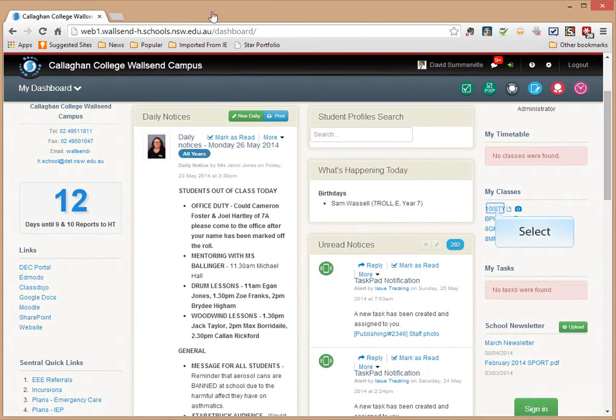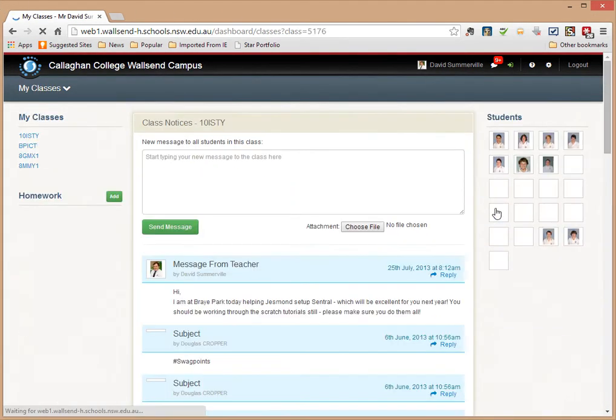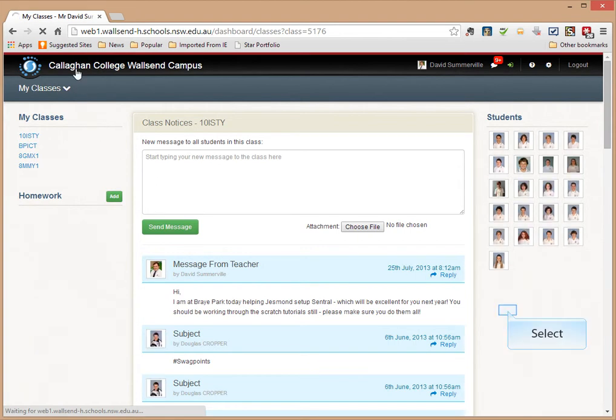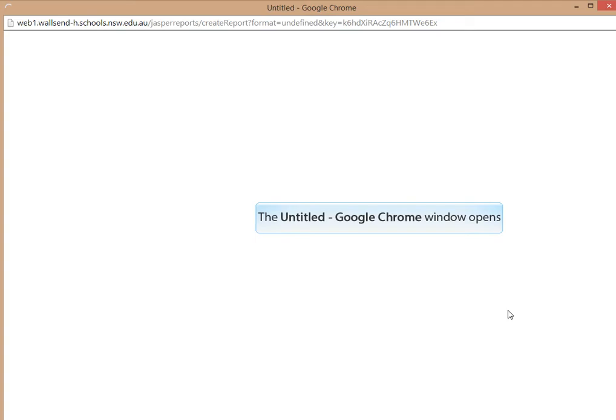My classes, so if I click on my classes, 10IST in this case, it will take me to a messaging facility where I can send a message to the student, and I can add homework and so forth, and it will go to that particular class. If they reply, it will go back and appear here at the top on the portal messages. Clicking on this one here will give me a roll without any photos, like so.